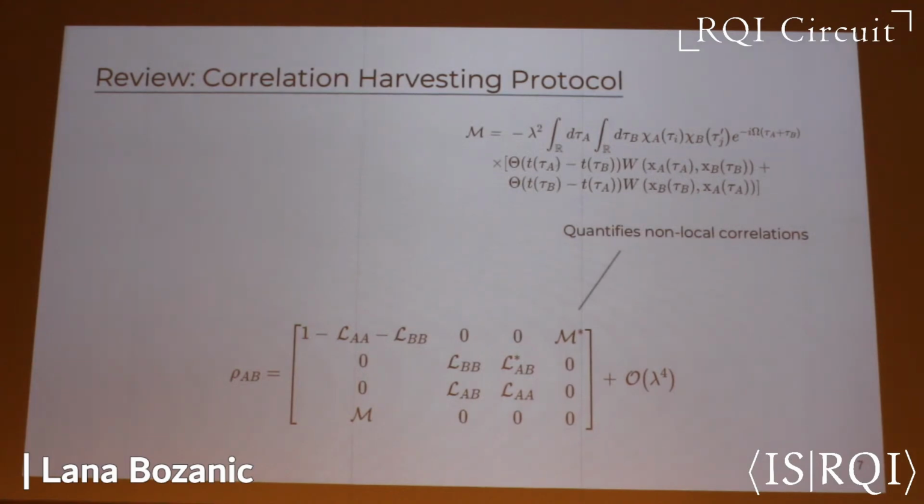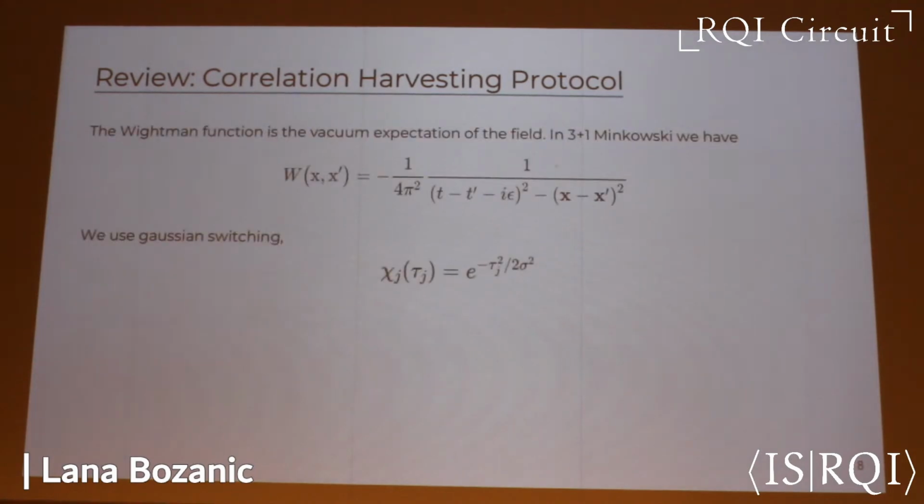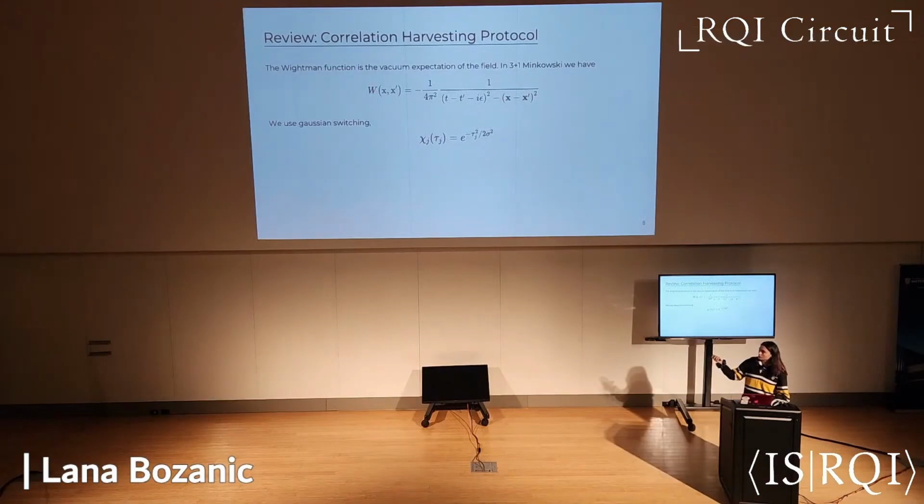In all these terms, the Wightman function, or the 2-point correlation function, comes up, and in 3+1 Minkowski spacetime, which we consider, it assumes this form. Throughout our entire study, we use Gaussian switching to control the duration of the interaction between the field and the detectors.